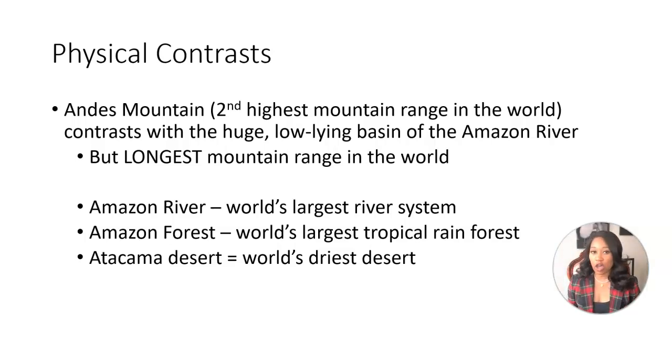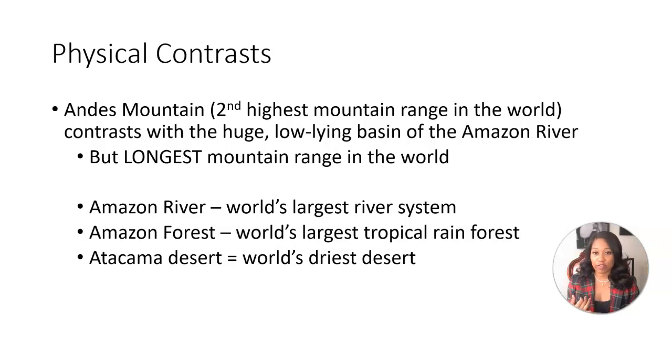When we talk about the Amazon River, you should immediately hear in your head the world's largest river system. It also refers to the Amazon forest, so it refers to several things. You have the Amazon River, and then you have the Amazon forest.